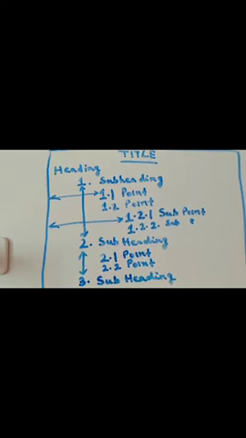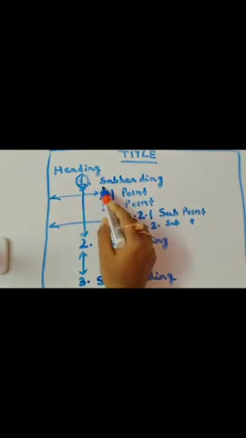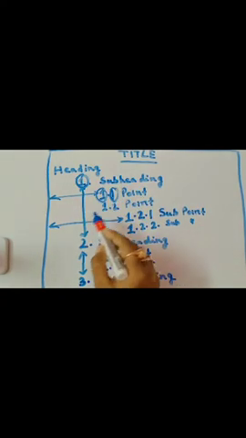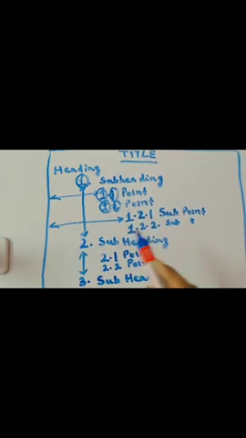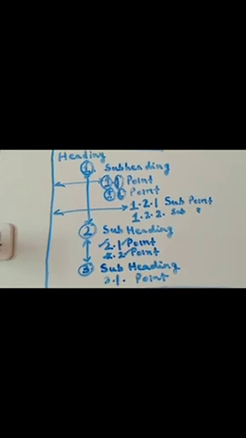And in the case of numbering, I have already told you what you do. If it is subheading 1, then you first start with subheading 1.1, subheading 1.2. That's how it is done. If it is subheading 2, see, it is subheading 2.1, subheading 2.2. If under subheading 3 I need to add 1 point, then what will I write? Subheading 3.1 point. Clear? This is all about this numbering and indenting. I hope it is clear for you.